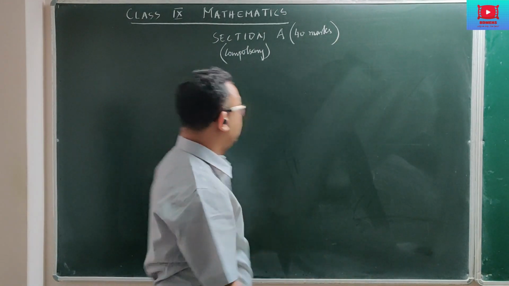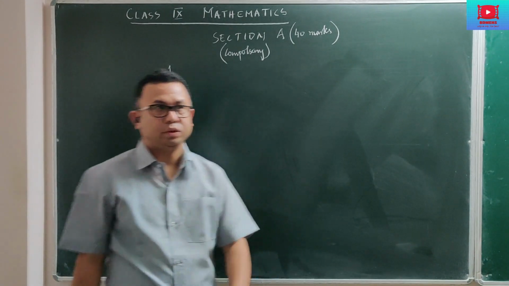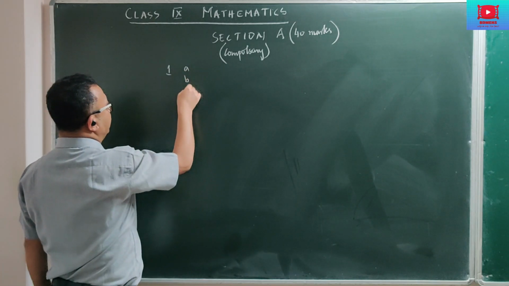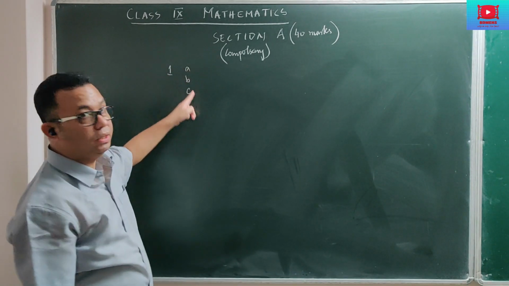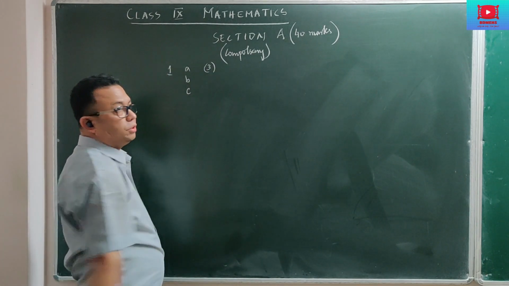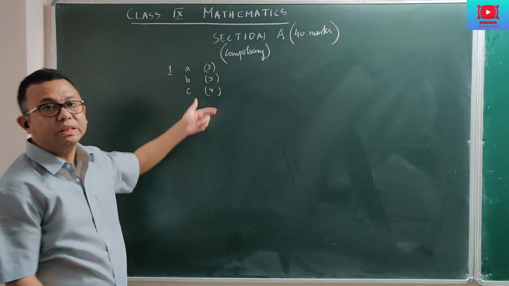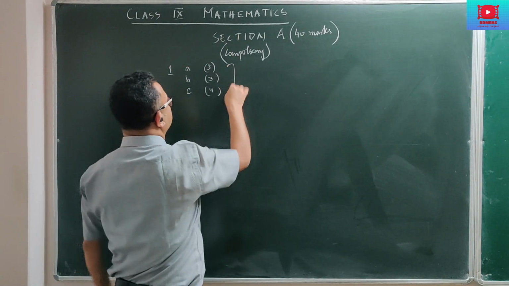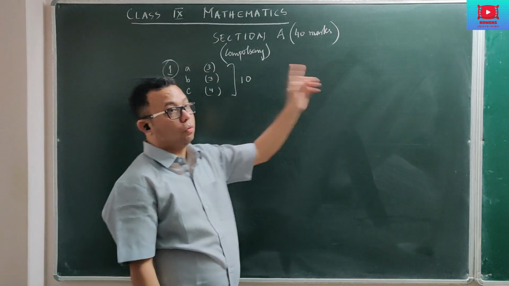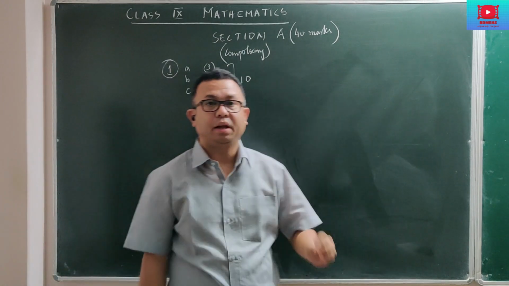Now how many questions are there? Altogether there are 4 questions. But when I say 4 questions, these 4 questions also will have some parts. Like question number 1 will be having A, B and C, so question number 1 will have 3 subparts. Now each of these subparts, the mark distribution may be 3, 3, 4 or maybe 3, 4, 3 or maybe 4, 3, 3. So the total is 10 marks. That means one question carries 10 marks. And since all 4 questions are compulsory, 4 into 10 makes it 40 marks.